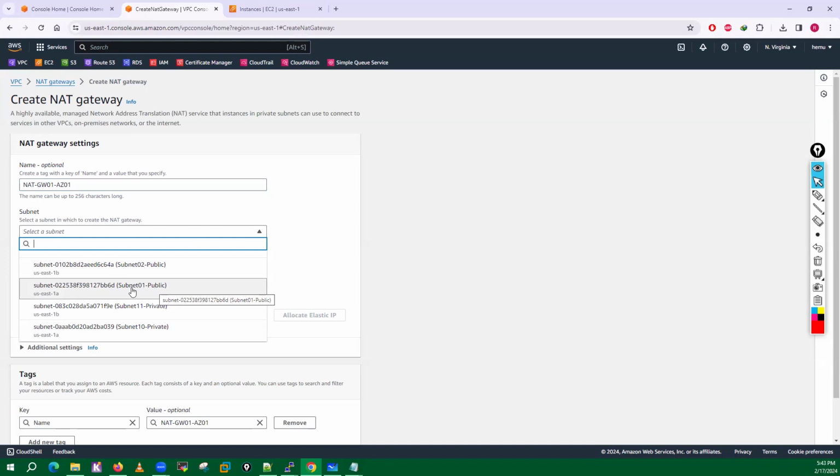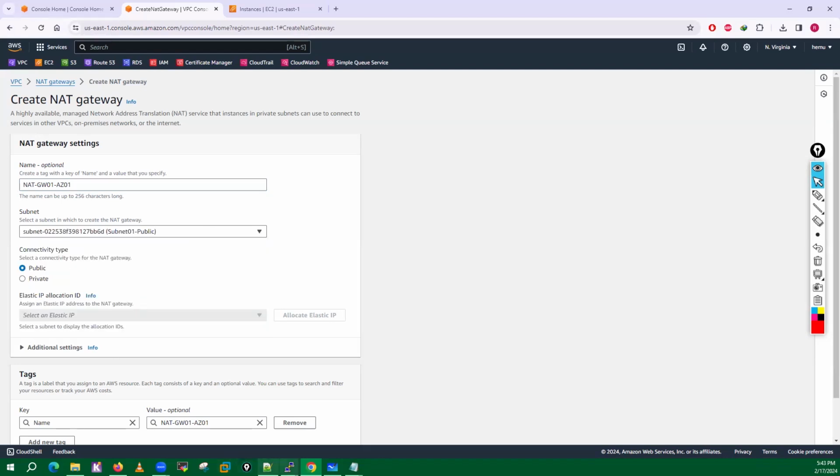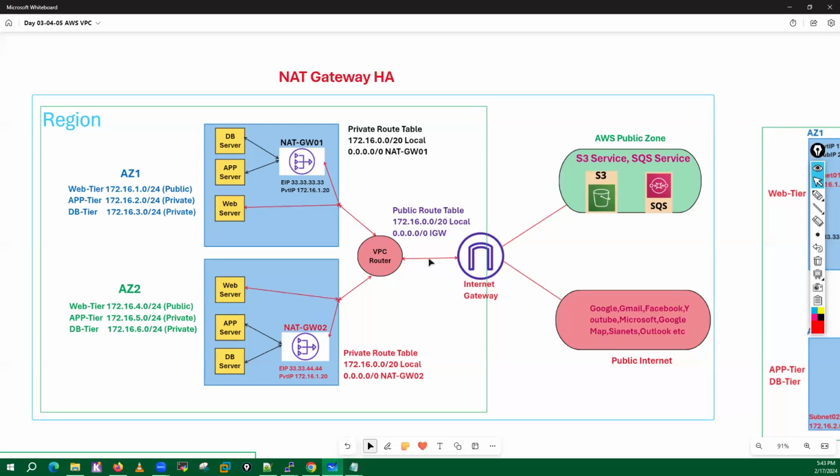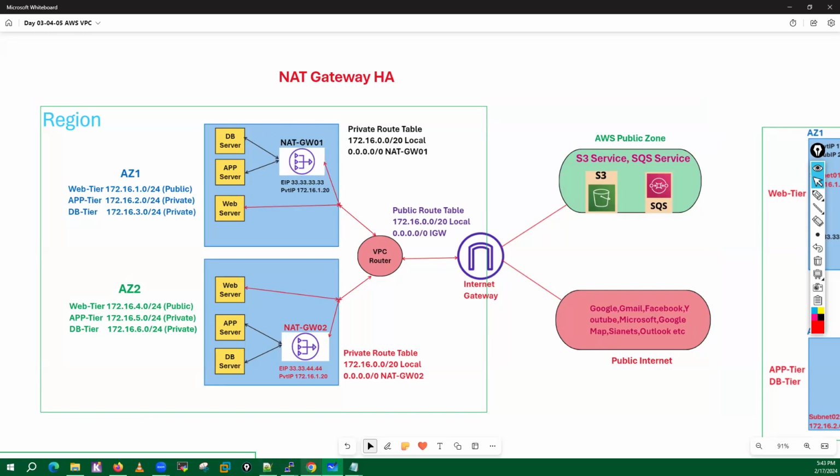We have to deploy these NAT gateways into the public subnet. Just remember, okay? Why do we have to deploy this in the public subnet? Because these NAT gateways will basically need a route towards the internet gateway, so this internet gateway can forward the traffic towards the internet. And our public subnets are a part of the public route table. Okay, that is the reason I'm putting it here.